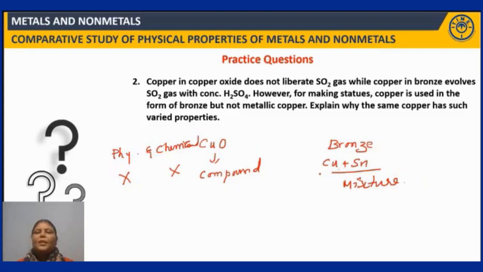But elements in their mixtures can retain their chemical properties, if not the physical properties, right? So they do not retain their physical properties but they retain chemical properties, right? So this is the reason. Fine. Hope it's clear. Next question.